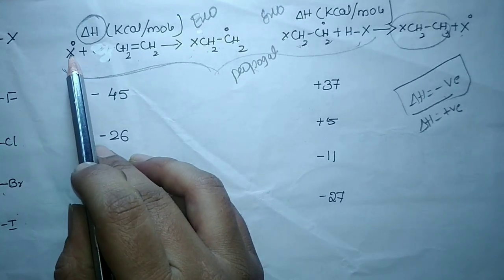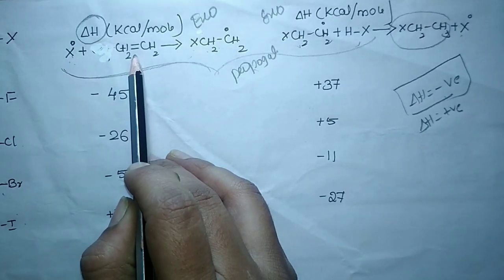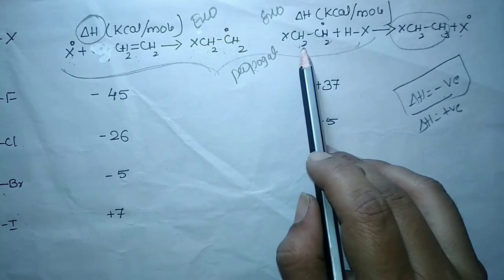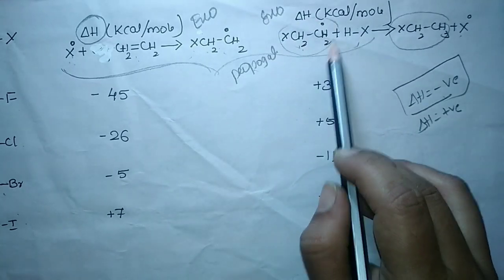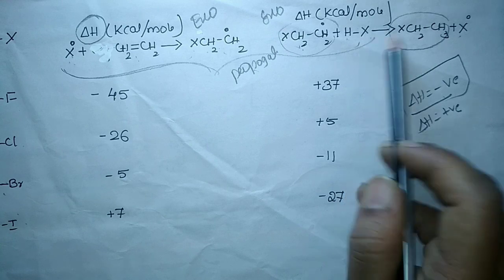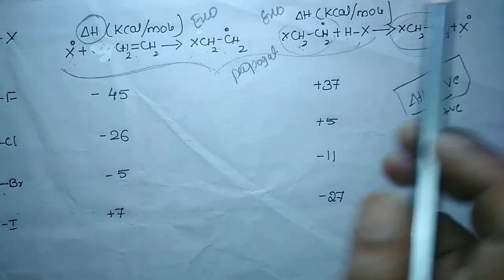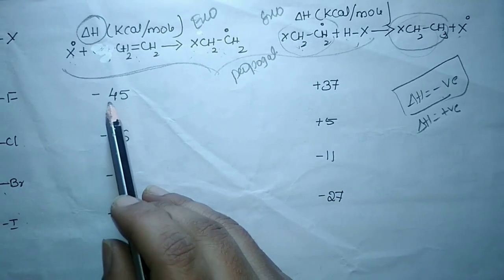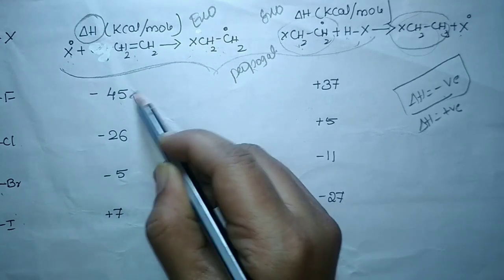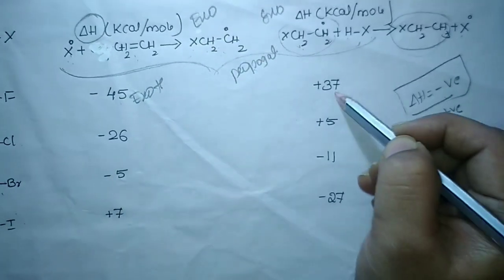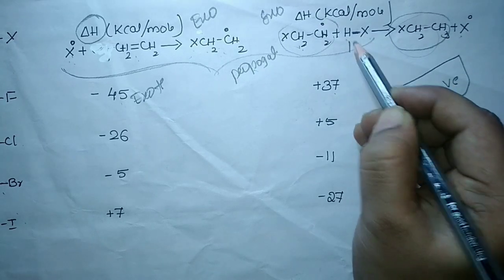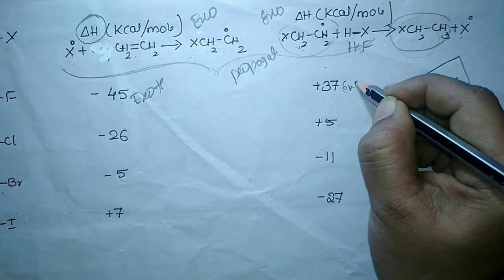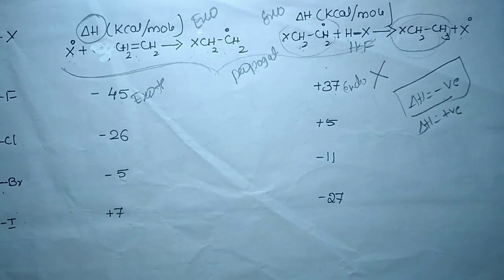So here, the first step is that the free radical will attack the carbon-carbon double bond and form a free radical. That is the first propagation step. In the second propagation step, the free radical formed will attack the hydrogen halide bond and a stable compound will be formed. In the case of HF, the first step of the propagation has an enthalpy of minus 45, meaning it is exothermic in nature. But in the second step, the HF bond is not broken very easily, so we need to provide energy. It becomes endothermic, which will not favor the reaction.